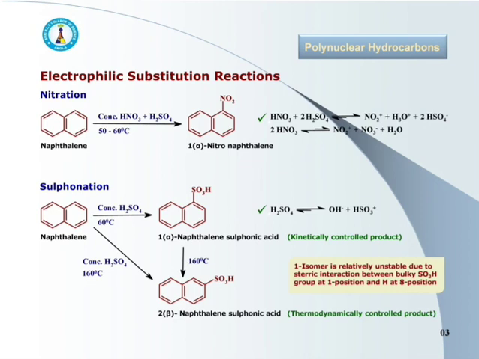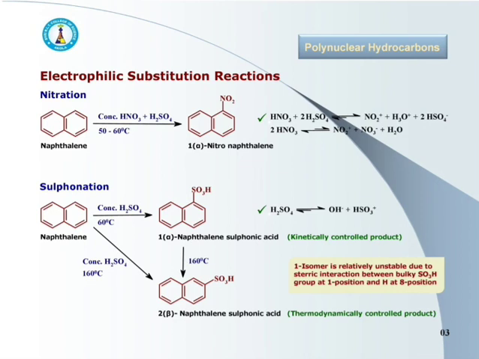But when the reaction is worked out at about 160 degrees centigrade, the product is different. Now the product is 2-naphthalene, or we can say beta-naphthalene sulfonic acid. This is the thermodynamically controlled product. Also, when 1-naphthalene sulfonic acid is heated at about 160 degrees, most of it gets converted into 2-naphthalene sulfonic acid.